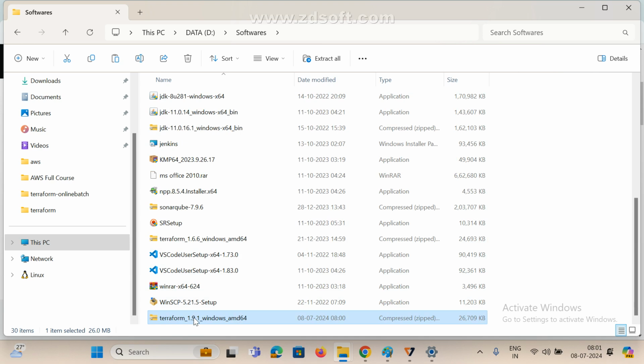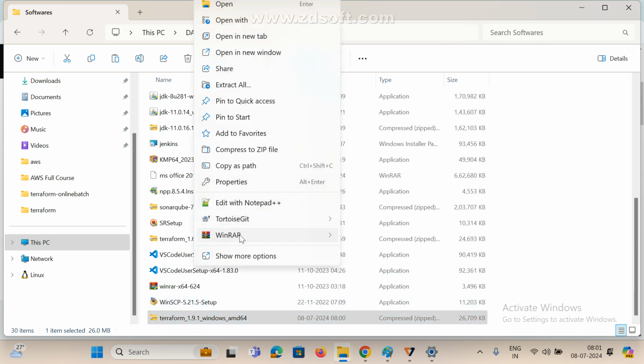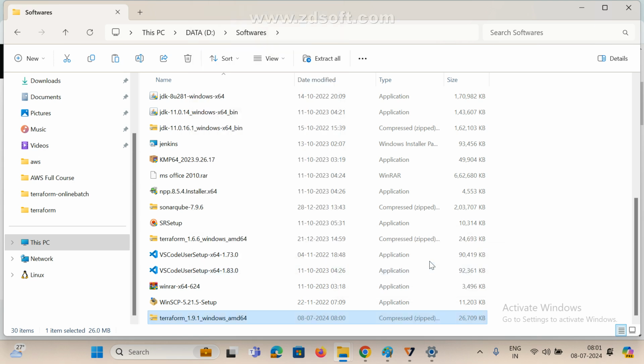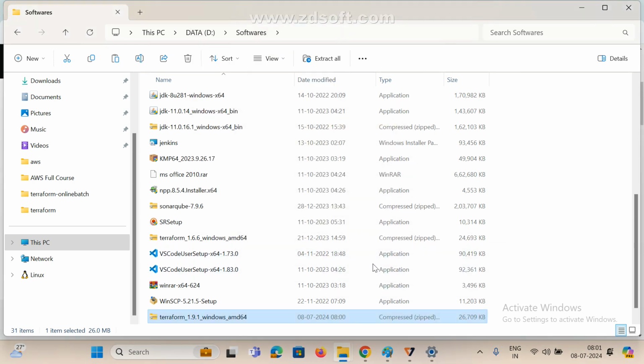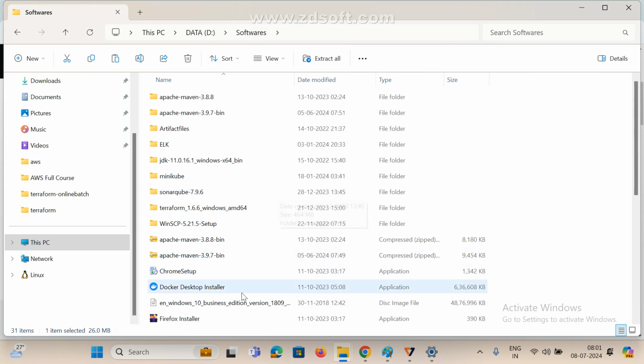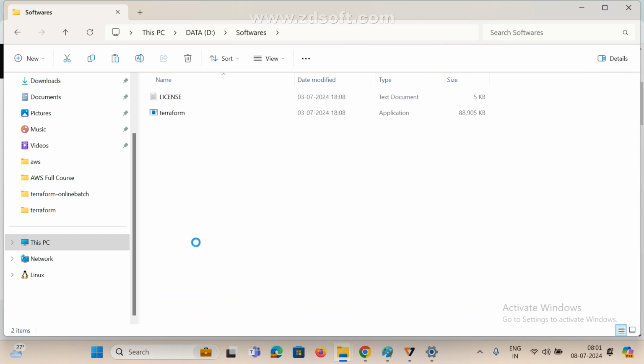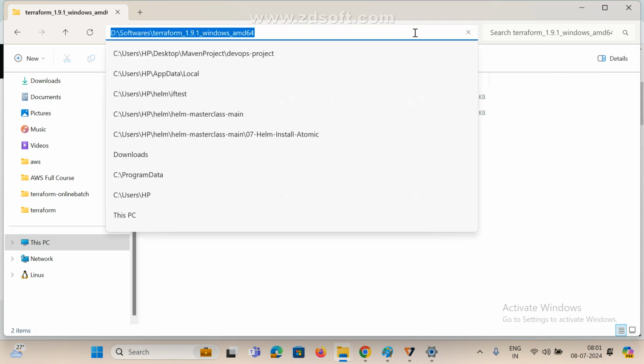Now extract this. Extract here, extract to 1.9. That's it. Now see here, you have extracted Terraform 1.9. Now this is the file, only one file we can see. This is the exe file, this is the application. Now copy this path, copy this path.